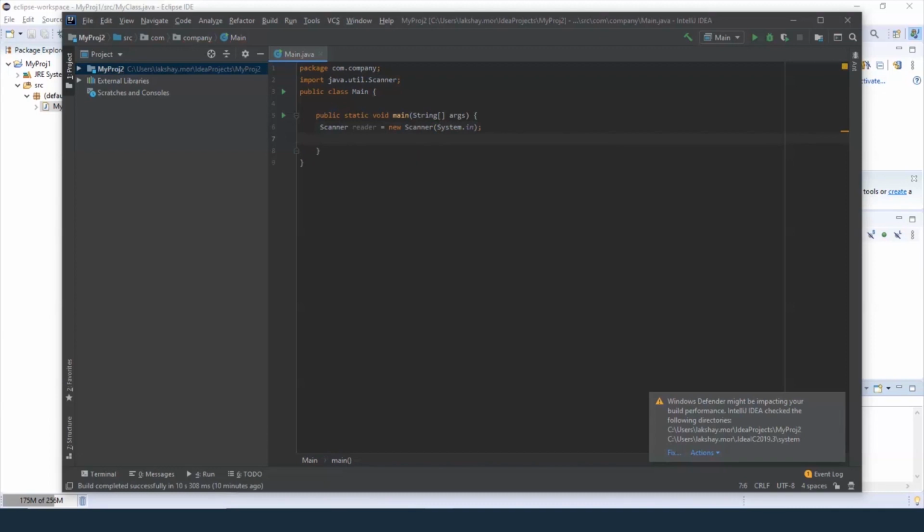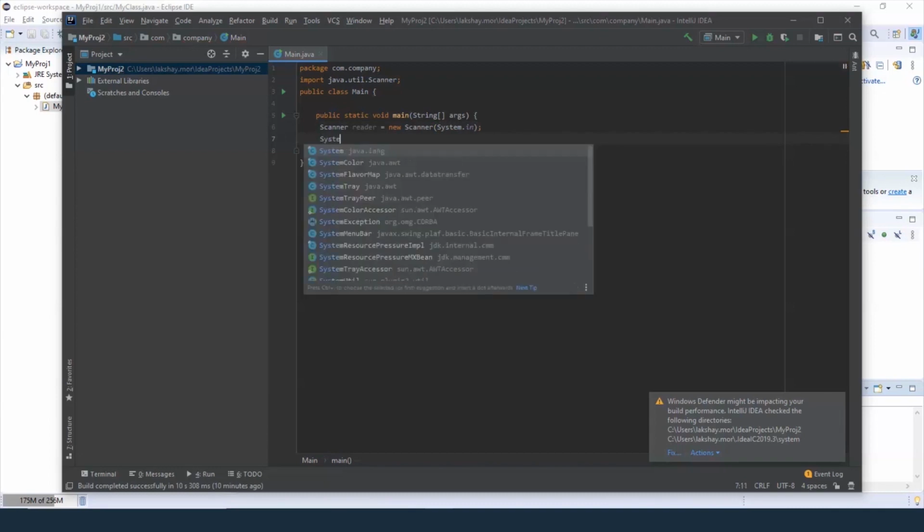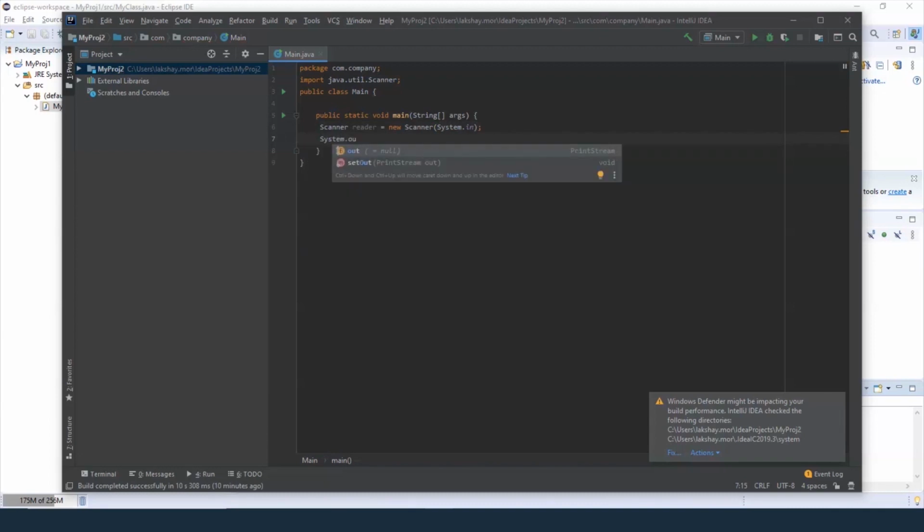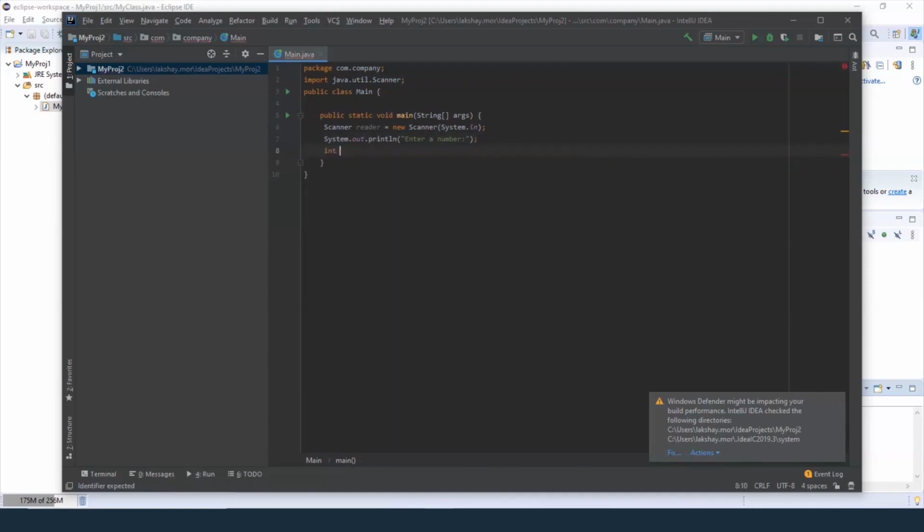Now let's ask for the user's input. Enter a number. We're taking in the value now in the variable num.